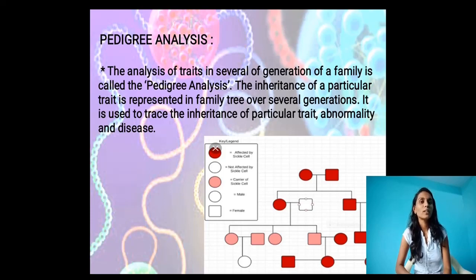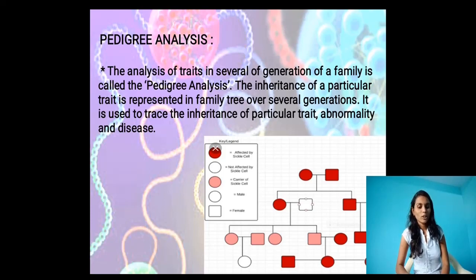The empty round indicates those not affected by sickle cell. The lighter color indicates the carrier, which carries the gene of sickle cell anemia. Next, a plain round indicates the male, and a square box indicates the female.